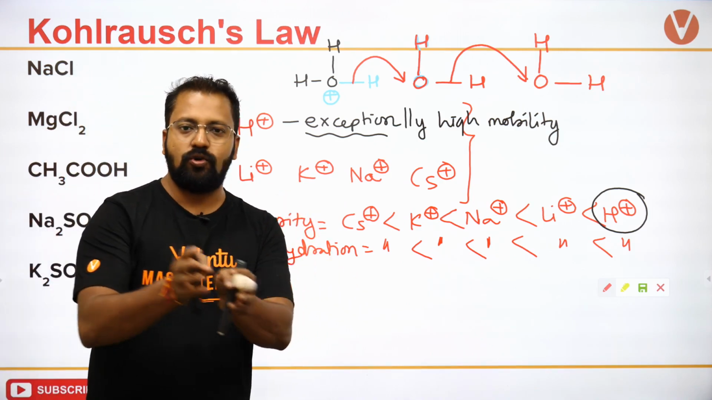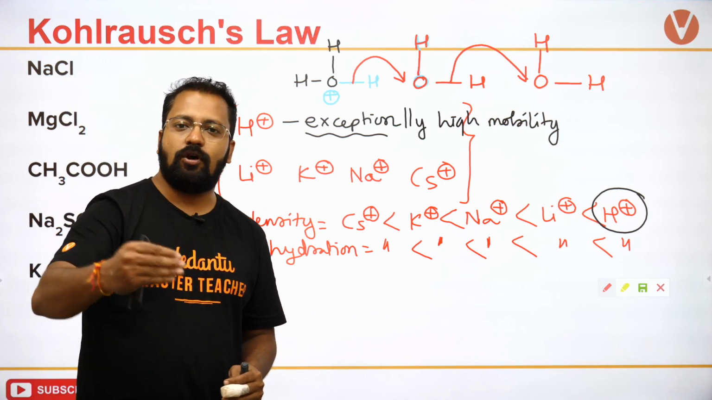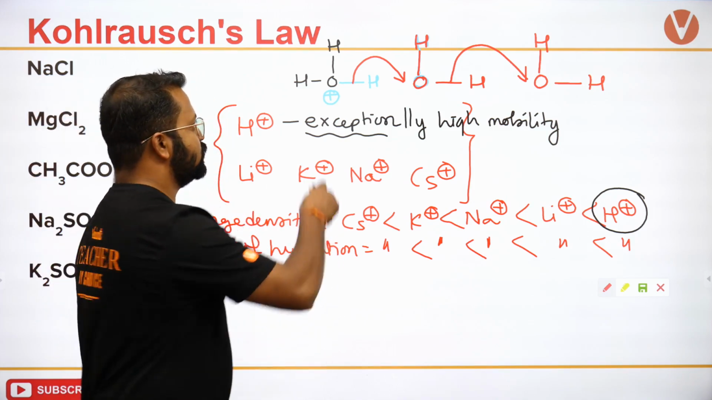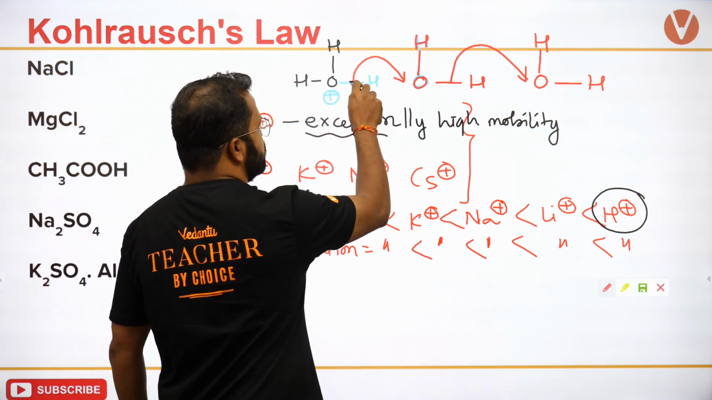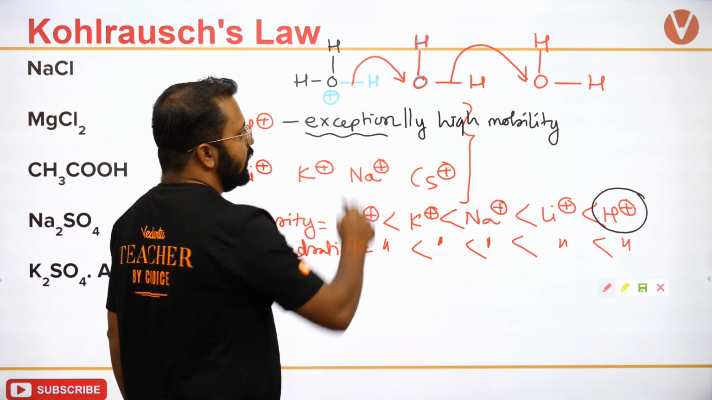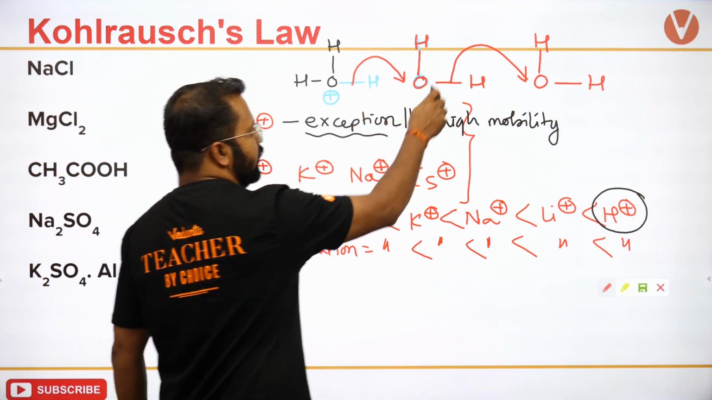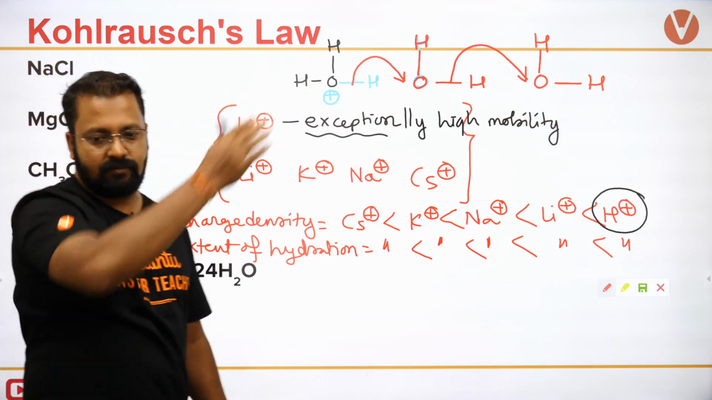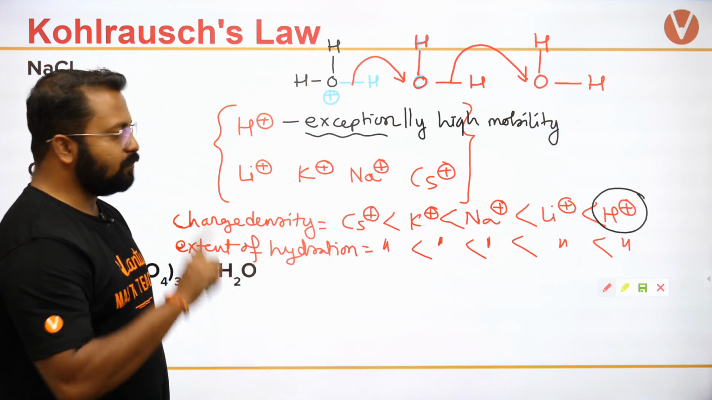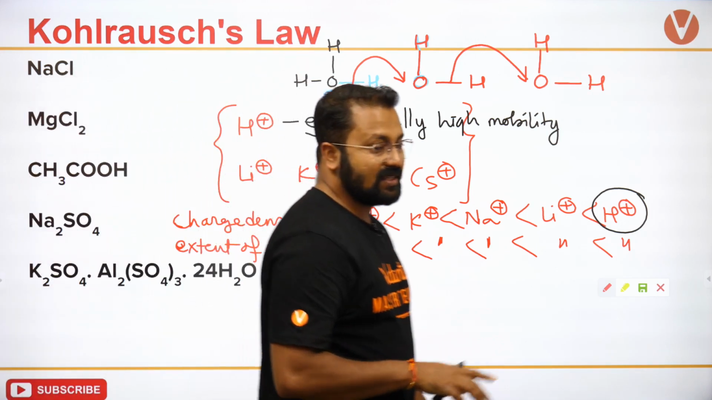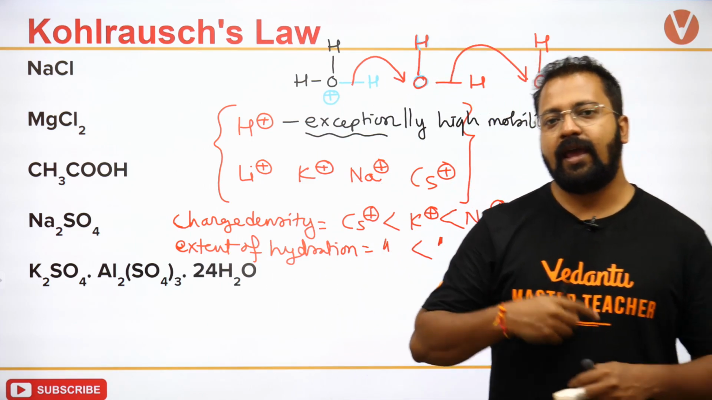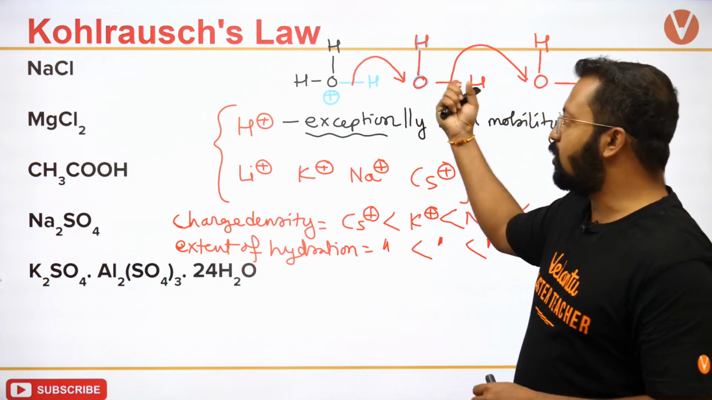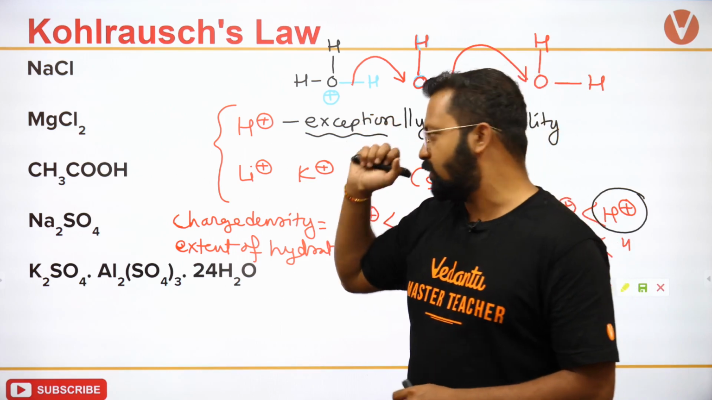It keeps hopping over all the H2O molecules around it as it goes. So this H plus just moves from here to here. Because this H plus moves over here, this H plus moves over here. So effectively H plus is moving along a chain. So that is the reason. Please do remember that H plus has exceptionally high ionic mobility, and it is because of this phenomenon.